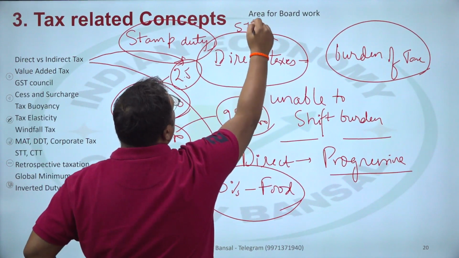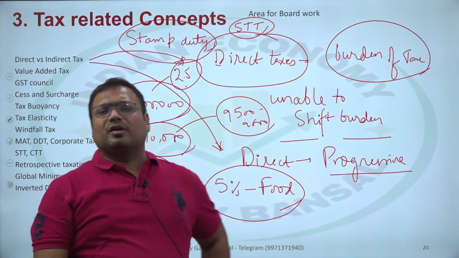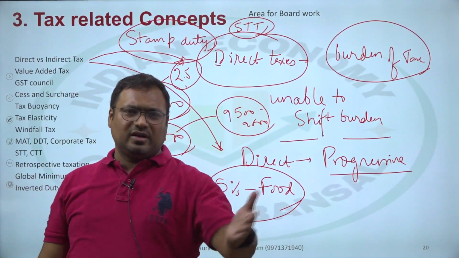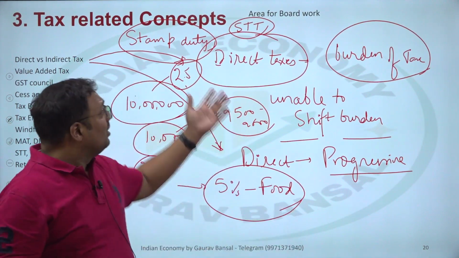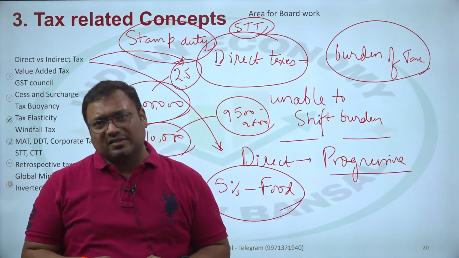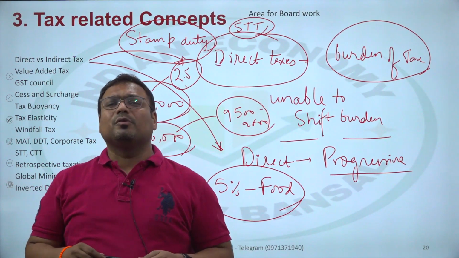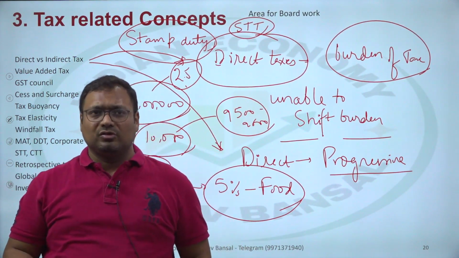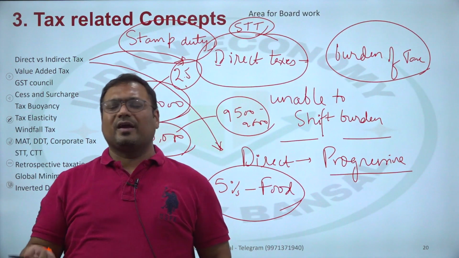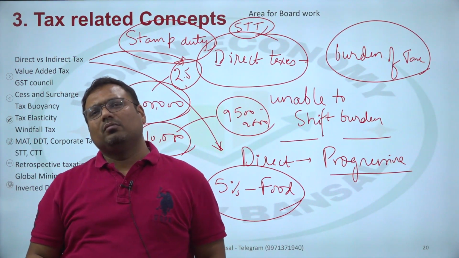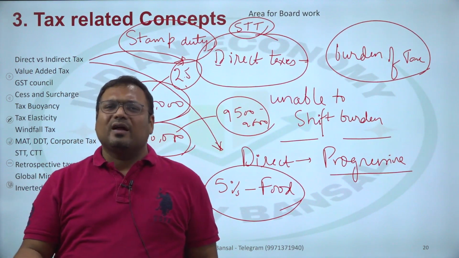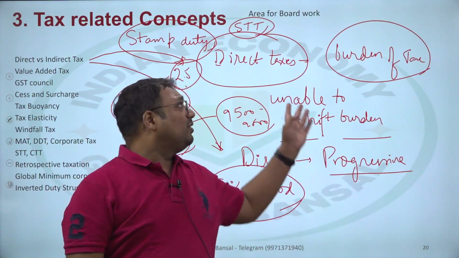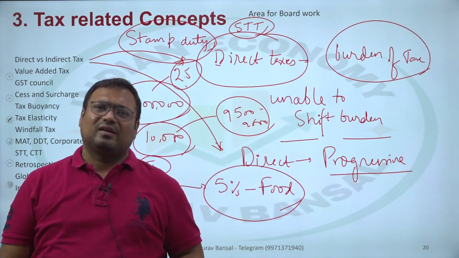STT, Security Transaction Tax. Stamp duty and security transaction tax are actually tough to answer. But I've checked it clearly with the detailed budget documents of Government of India. Both of these are considered direct taxes. Stamp duty, because the person who is submitting the tax is also the one who is bearing the burden of the tax. You buy any house, you pay property tax as stamp duty. You buy a car, you pay road tax as stamp duty. You can't ask anybody else to pay tax on your behalf. So that is why stamp duty is borne by the person directly.